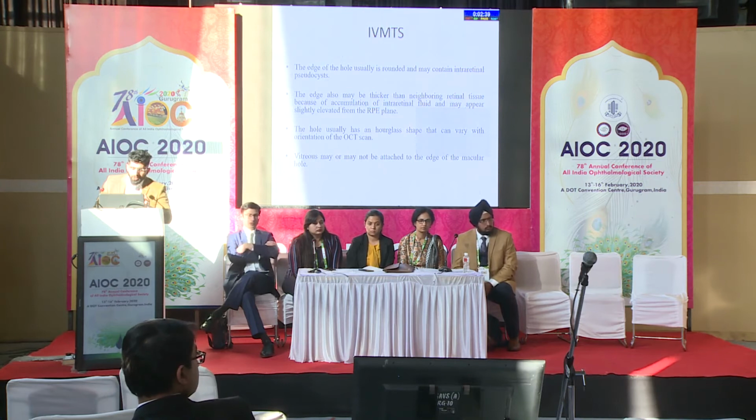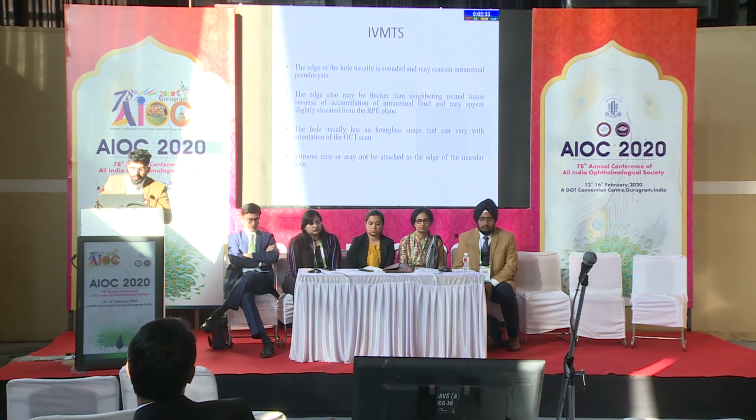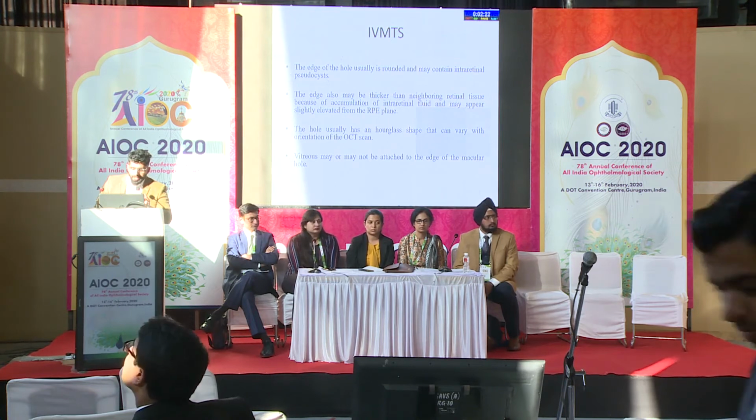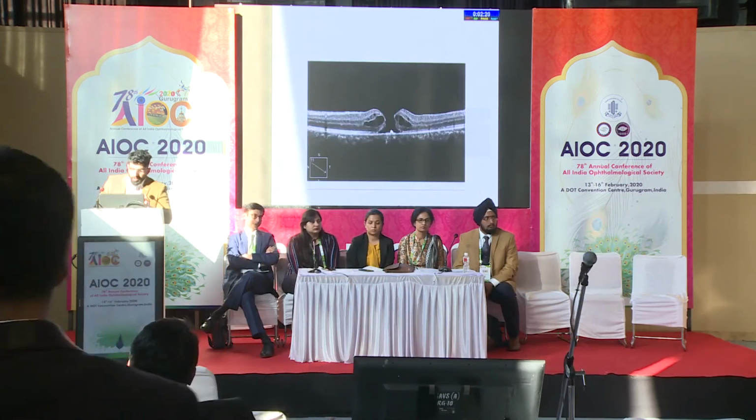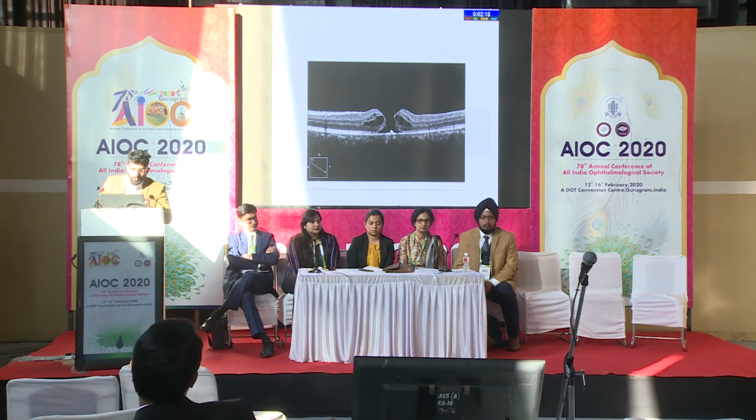Usually the edges of the holes are rounded and may contain intraretinal pseudocyst. The edges may also be thicker than the neighboring retinal tissue because of the accumulation of intraretinal fluid, and may appear slightly elevated from the RPE plane. The hole usually has an hourglass shape that can vary with orientation of the OCT scan. Vitreous may or may not be attached to the edge of the macular hole. So this is what a macular hole usually looks like.